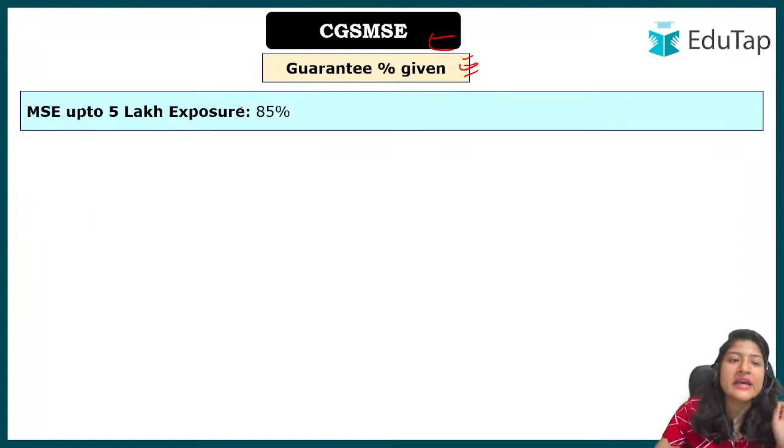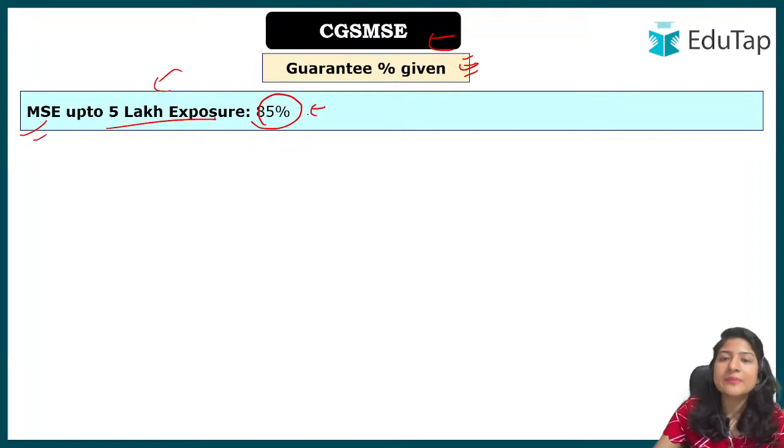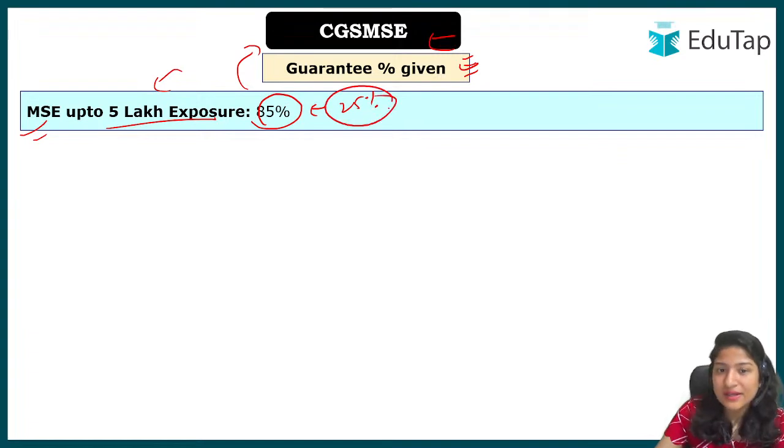For example, if any micro small enterprise is taking a loan up to 5 lakh of exposure, meaning they have taken 5 lakh, then up to 5 lakh, 85% will be backed up by the government. The remaining 15% will be unsecured only, right? That is, the bank has to take the risk. And in this case only the bank will do the proper scrutiny of whether it is actually worth giving the loan or not. That is why only 85% will be given to MSE up to 5 lakh exposure.